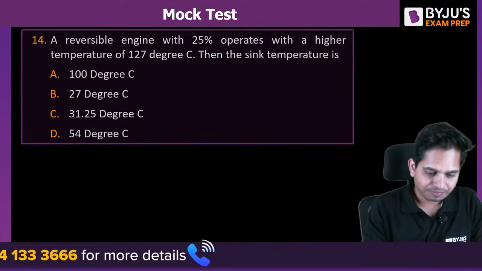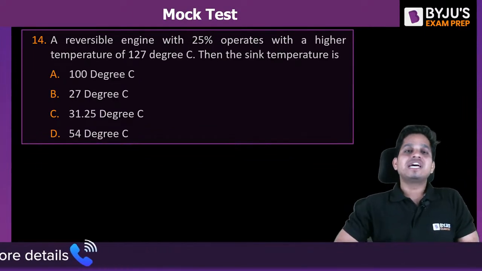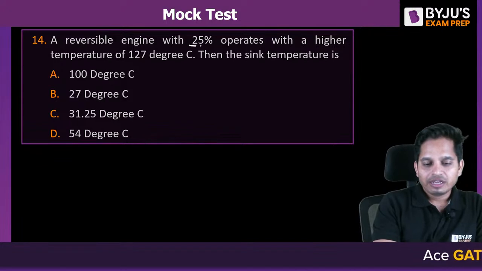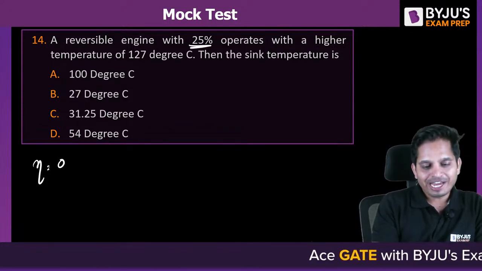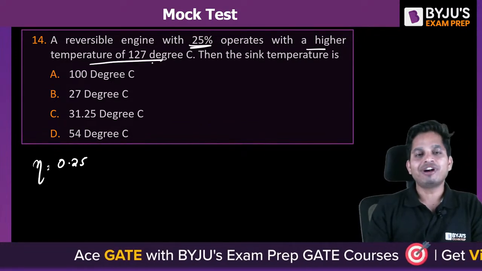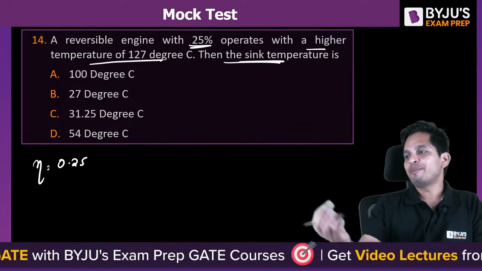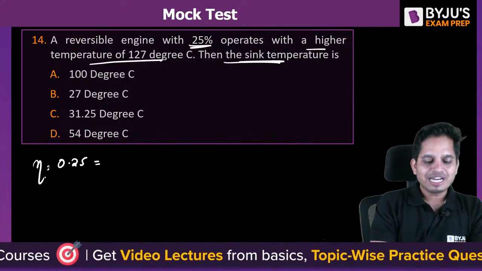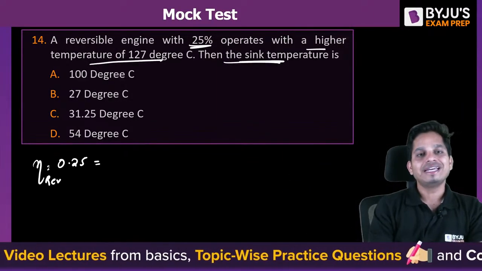D is correct. A reversible engine. We have a reversible engine. Efficiency is 25%. It operates with a higher temperature of 127 degrees Celsius. Sink temperature I need to find out. Very simple question. What is the efficiency of the reversible engine?